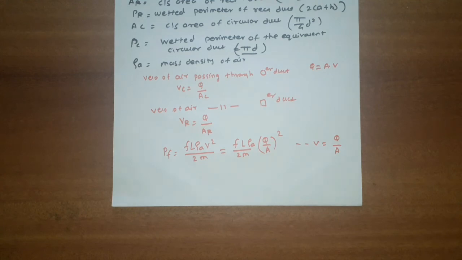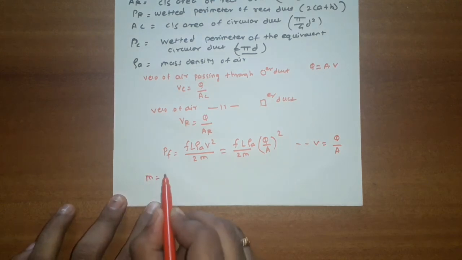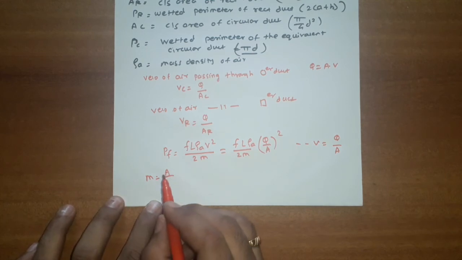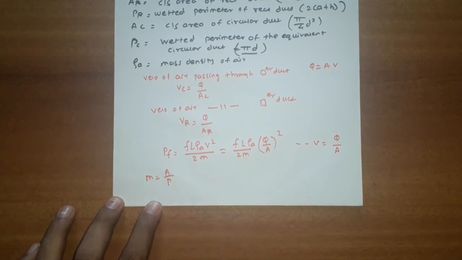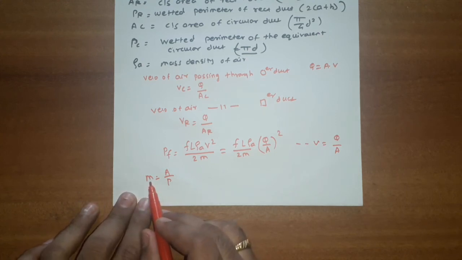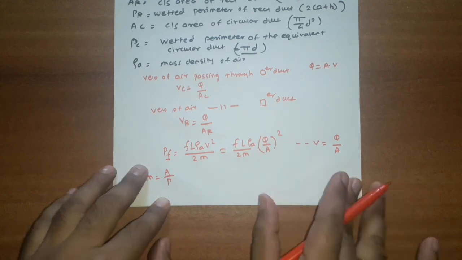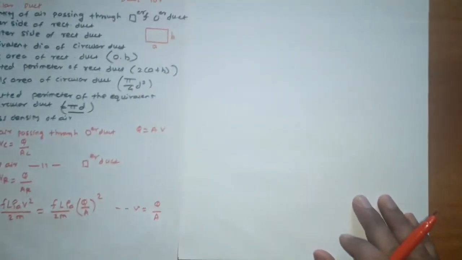Now we will calculate the M value for a circular duct. M is the hydraulic mean depth and it is the ratio of the cross section area of a duct to the wetted perimeter P. Now put the M value in Darcy's equation. We will get the following.